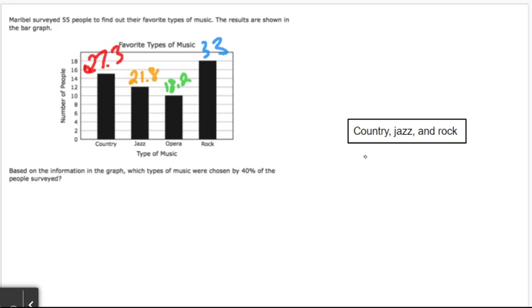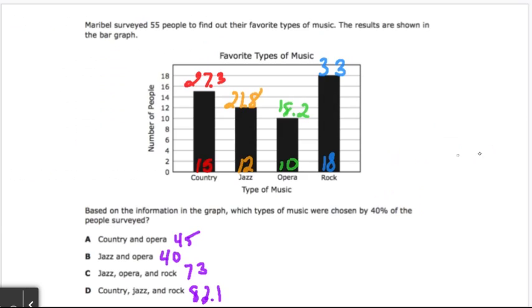Our final one to analyze is going to be country with 27.3, and jazz, which is 21.8, and rock, which is 33. Let's add those up. Once again, that one comes up to be much more than that 40% with approximately 81.1%. So now we have all our notes on one page. The numbers out of the total, those percentages are on top, and then when we added up those percents, we have them at the bottom.